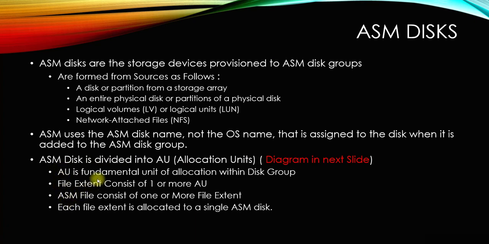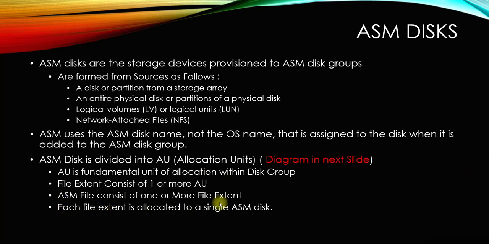The file extent, let's say a box, will consist of one or more, it can be thousands of allocation units. An ASM file consists of one or more file extents. So the ASM file is the topmost layer. Under it, the ASM file will be broken down into file extents. And those file extents will be spread across the disks using the allocation units.